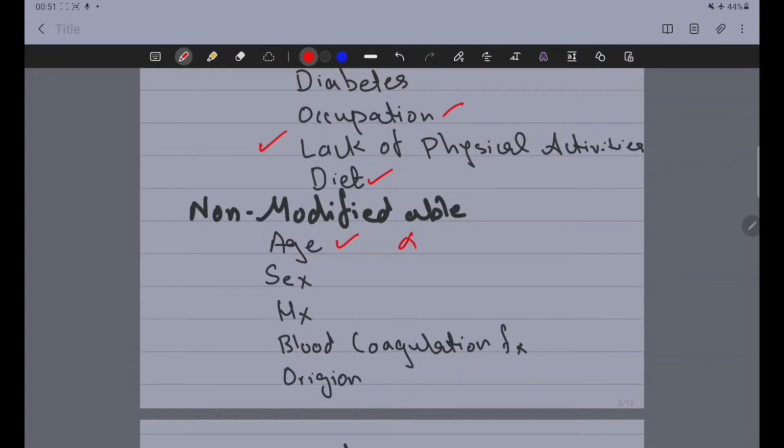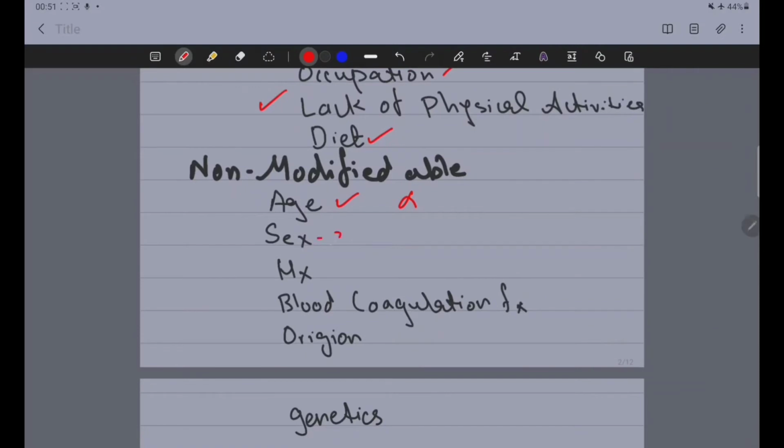It is directly proportional to age. The older the patient, the more the risk of angina. Sex. Angina is also related to sex. According to the graphs, it is suggested that the occurrence of angina is more common in women. Also, family history suggests that if your family has a history of angina, then you will probably have it also.